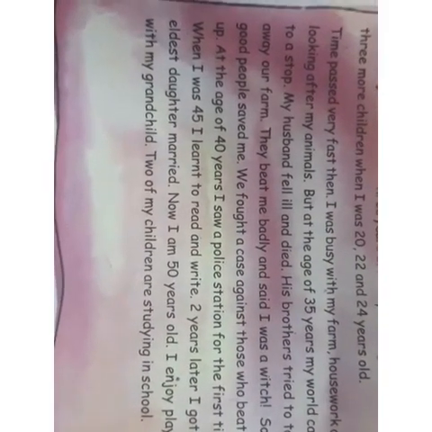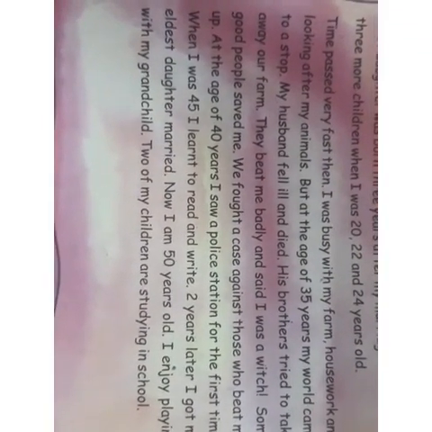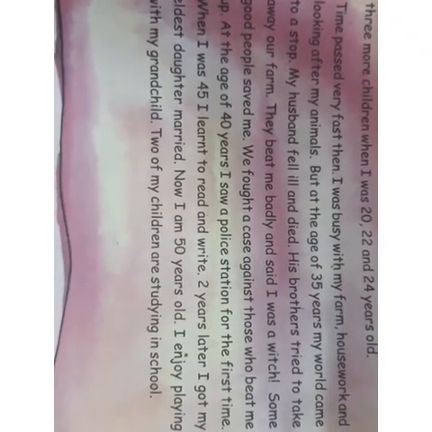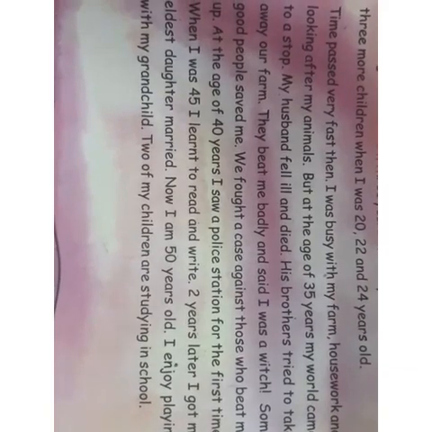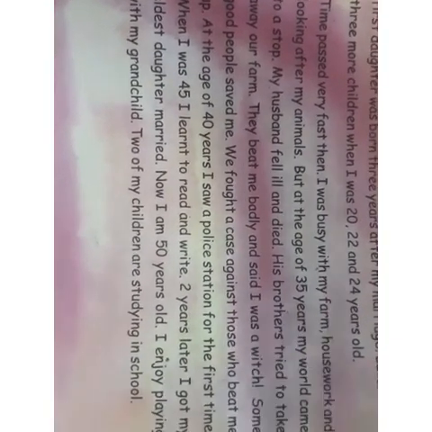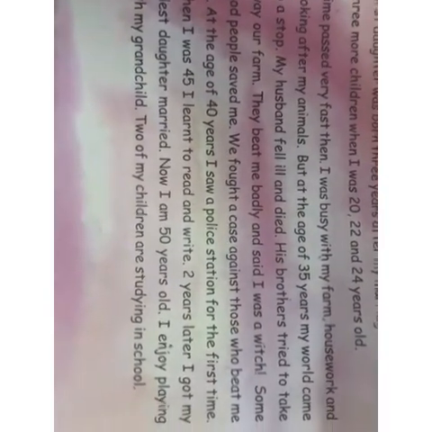Now here the ages that I am telling you: at the age of 15 she got married. First child at the age of 18, second at the age of 20, third at the age of 22, and fourth at the age of 24. So these ages you have to keep in mind because ये ages के ऊपर ही हमको timeline इधर बनाना है.